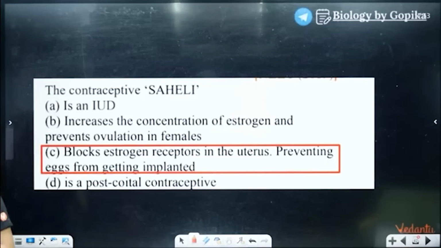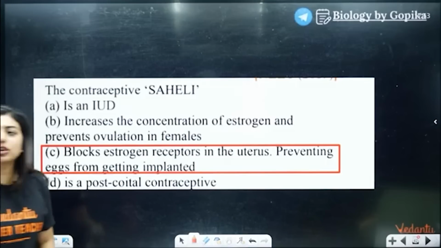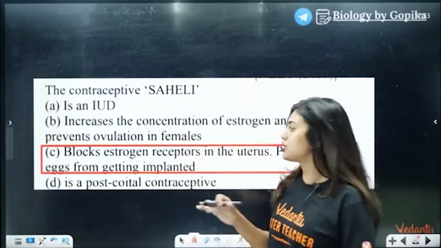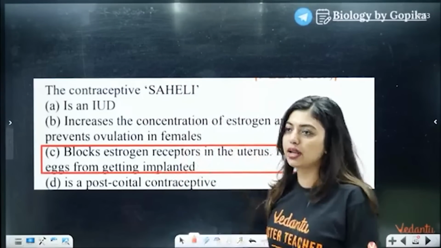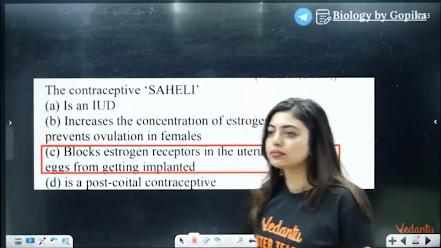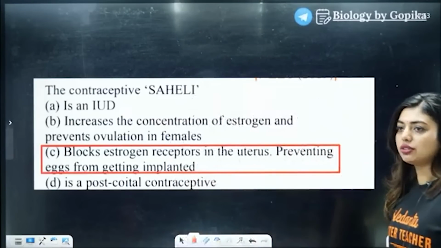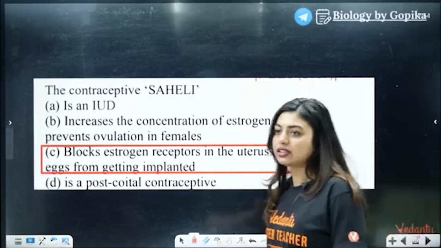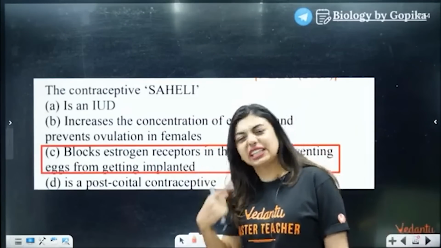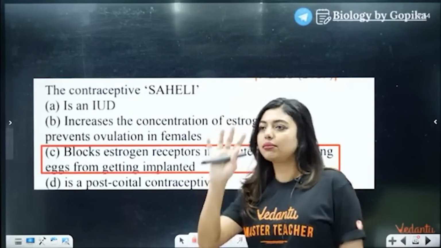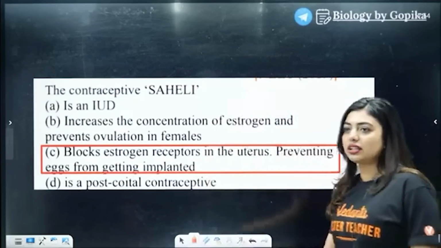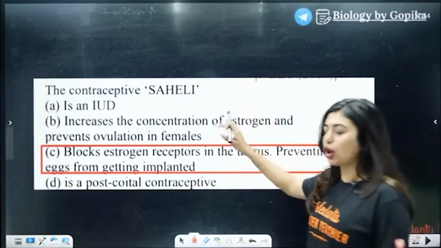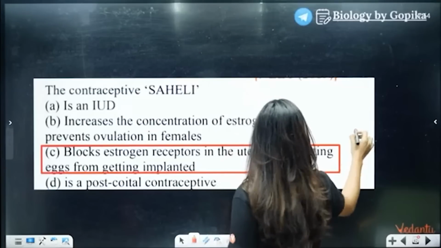Yeah, that's what I thought. All of you are talking about it because we have discussed this question before in my class, how it blocks the estrogen receptors and prevents the eggs from getting implanted. Yes, 3, very good. Some of you thought 3 and typed 2, so don't do that. I was thinking about implantation, but I confused it. Don't get confused. Contraceptive Saheli.